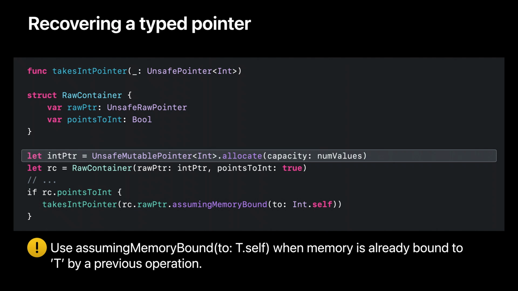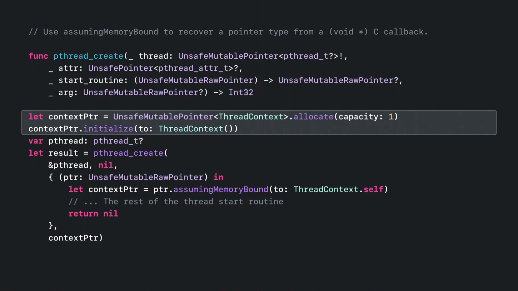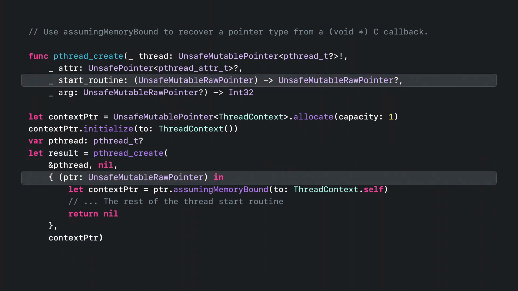Only call assumingMemoryBound(to:) when you can guarantee the memory will already be bound to the type you want. It's not checked at runtime. It's just a way to ask the compiler to make an assumption, so you're on the hook for the correctness of that assumption. Here's another example where we need assumingMemoryBound(to:). This time we're calling the C API pthread_create. First, we initialize a context pointer with our custom thread context type. When we call pthread_create, we pass it our context pointer. But when pthread_create calls back to our start routine in a new thread, it only gives us a raw pointer. The C function declares a void * argument to the callback, which gets imported as UnsafeMutableRawPointer.